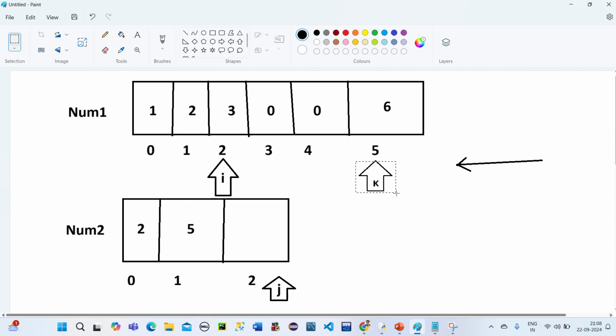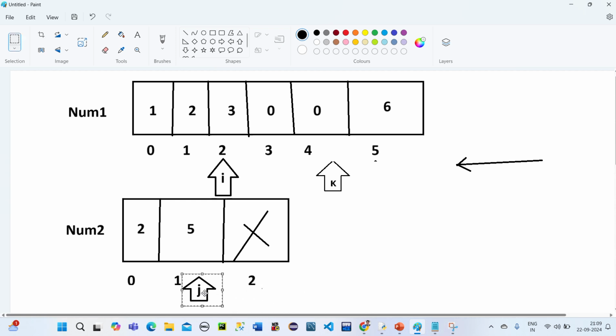So now I need to move less, so it means minus. The k should be minus by 1. K comes here, and then this is also done. Here nothing is there, meaning we have checked that. So now I'm taking this j, and j is also pointing, where? It is pointing to 1. Fine. So now j is pointing to this.